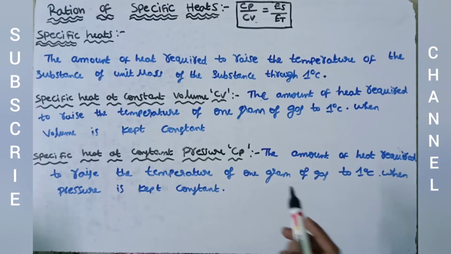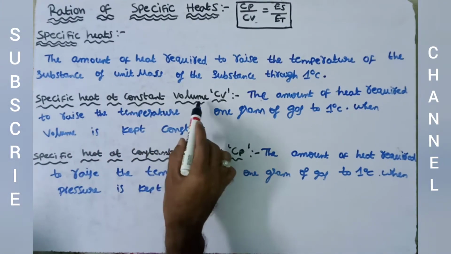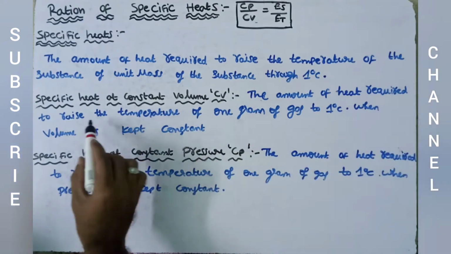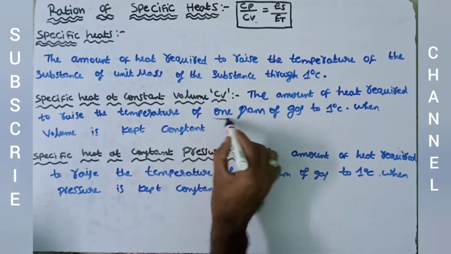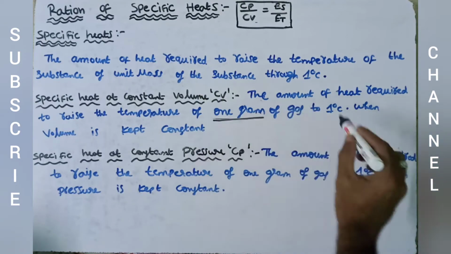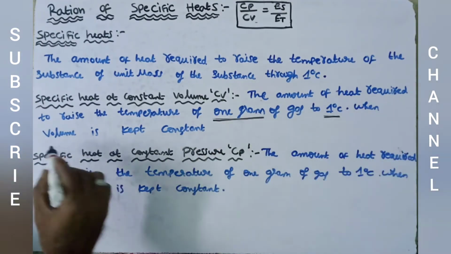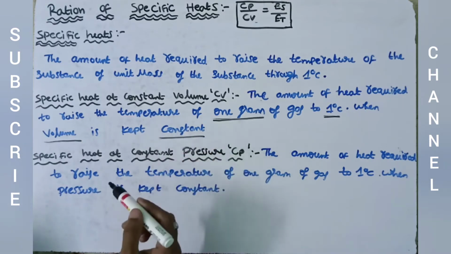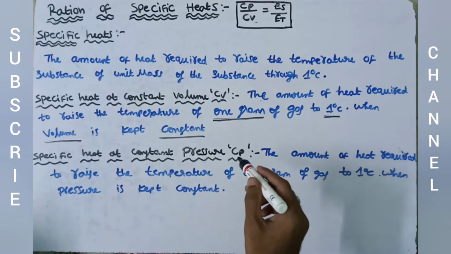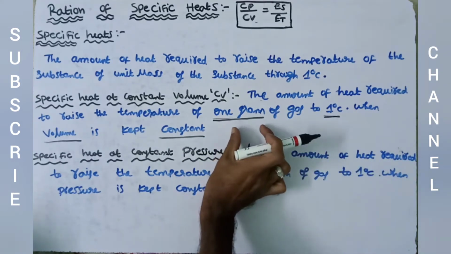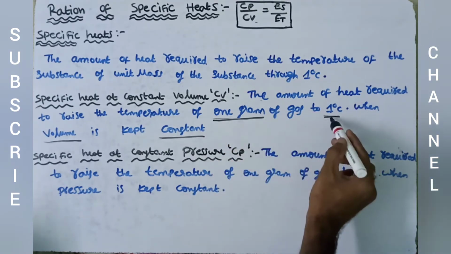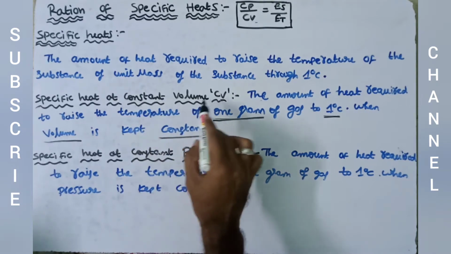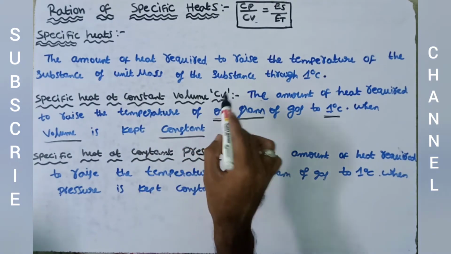Specific heat at constant volume is defined as the amount of heat energy required to raise the temperature of 1 gram of gas by 1 degree Celsius when volume is kept constant. It is denoted by Cv.